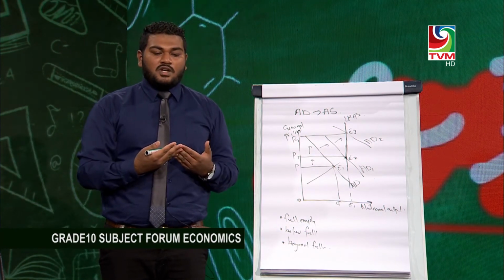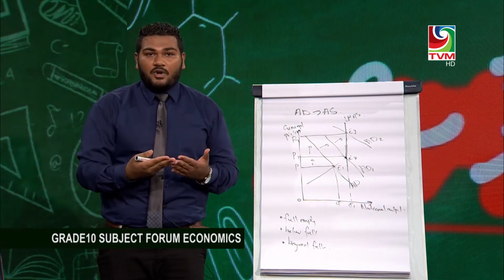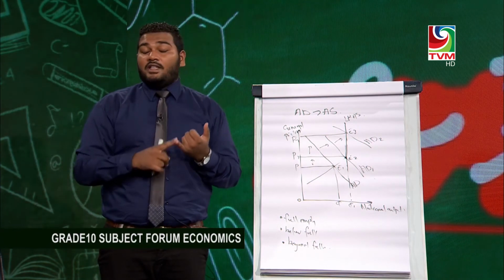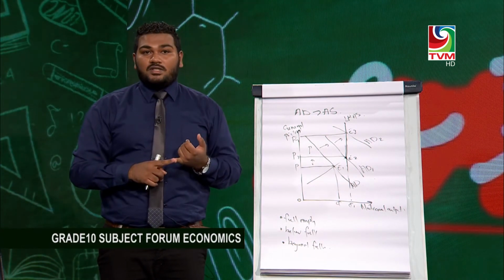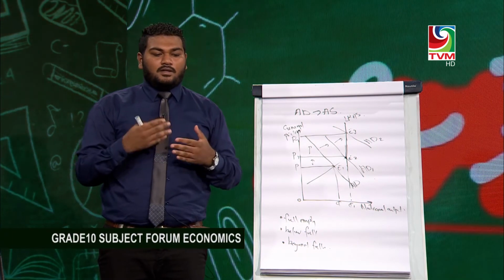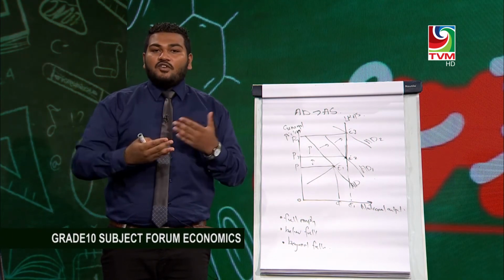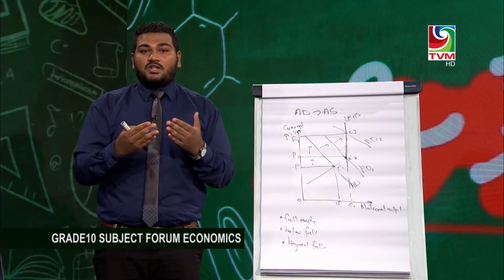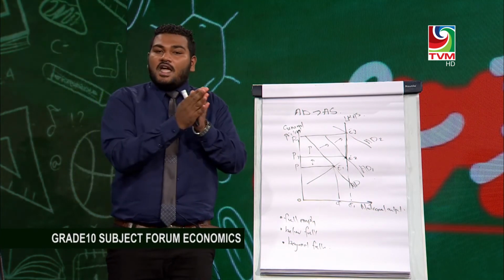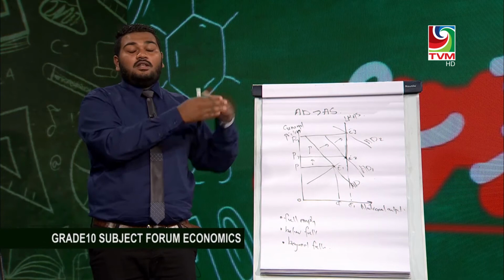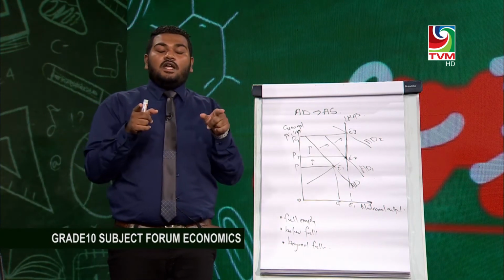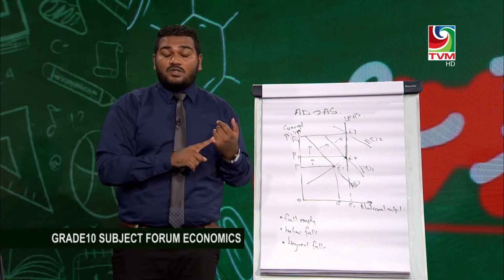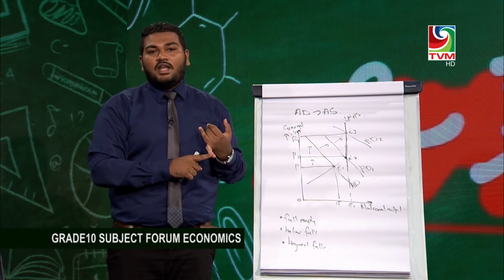But cost push inflation is because of an increase in the price of the factors of production. Cost push inflation occurs because of an increase in the cost of production, such as electricity or labor cost, or let's say taxes. If there is an increase in the price of the factors of production, the cost of production will increase, and the supply curve will shift to the left, and the price will go up. So basically demand pull inflation occurs when the aggregate demand exceeds aggregate supply, but cost push inflation arises because of an increase in the price of the factors of production.